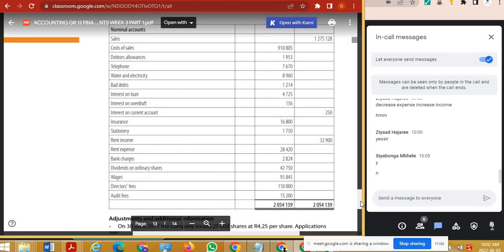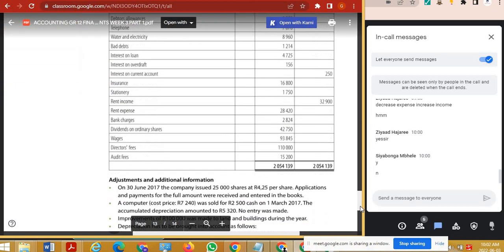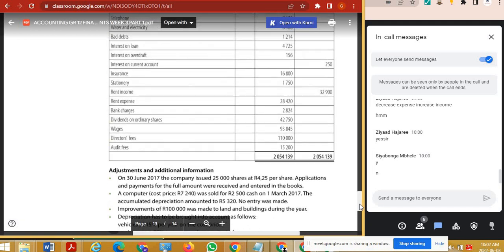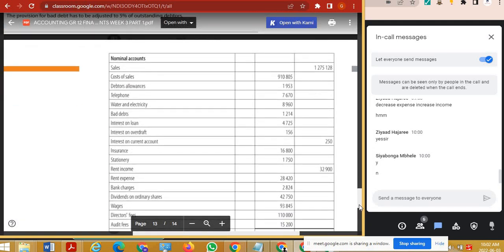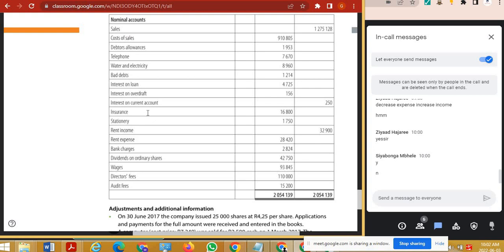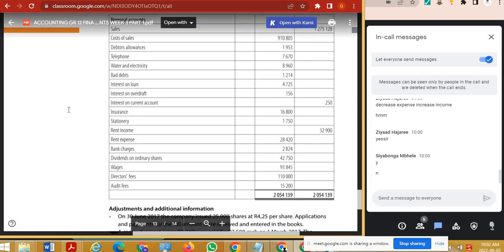Also, when you're doing a question like this, and you're starting with the income statement and you're doing all the adjustments, just keep in mind or write on the side if it does affect the balance sheet, right? Because you do come to the balance sheet maybe 20 to 30 minutes after you're done with the income statement. And if you do that, you might forget what the debit or the credit is, right? Maybe you're decreasing insurance and then it goes to prepaid expense in your balance sheet. Make sure you just write it next to the insurance or write it on a piece of paper that needs to be in the balance sheet note. That's just one of the techniques I would use.